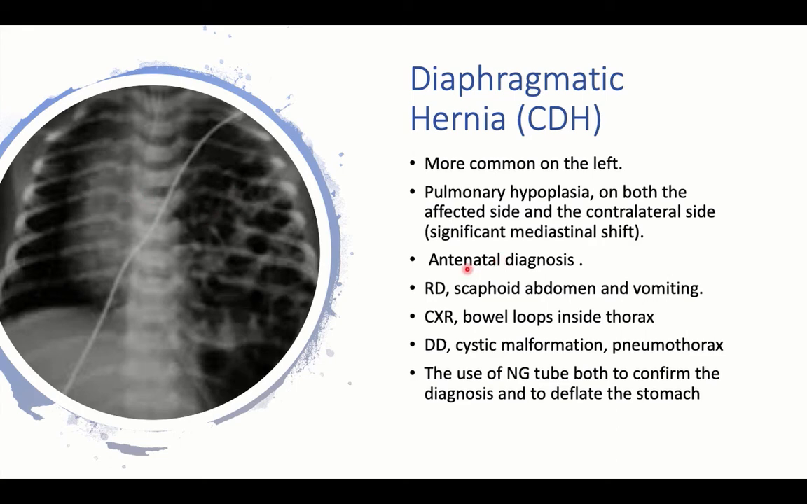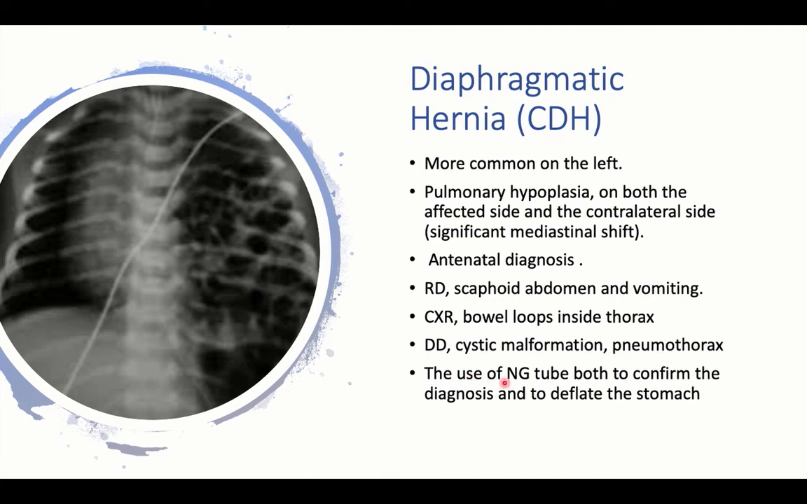Usually there is antenatal diagnosis using antenatal abdominal ultrasound, present at birth, or it can be delayed if it's mild, with manifestations of respiratory distress and scaphoid abdomen due to absence of the intestinal loops, and vomiting, as there is functional obstruction. Chest X-ray will show the bowel loops inside the thorax, a very characteristic appearance, with differential diagnosis from cystic adenomatoid malformation and pneumothorax.